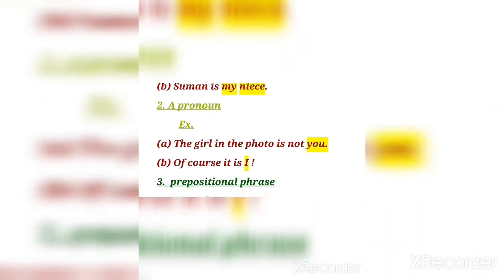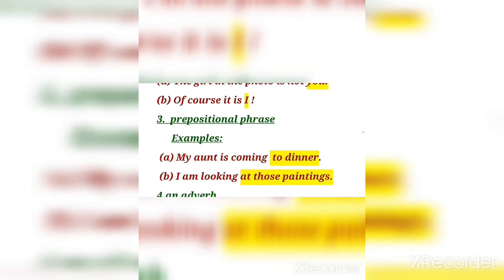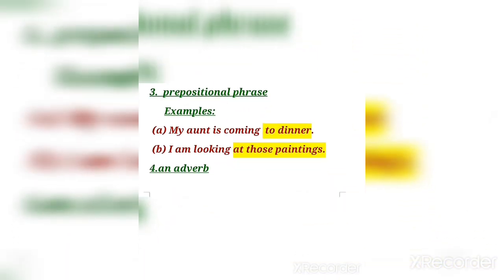Second says a pronoun. It is used as a complement. The first sentence says, the girl in the photo is not you. The word you is a pronoun and also a complement of an intransitive verb. Then the second, of course it is I, and the word I is a pronoun as well as a complement. Third says prepositional phrase. How does a prepositional phrase become a complement? Let us see in the sentence. My aunt is coming to dinner. So you can see that to dinner is a complement that is a prepositional phrase. Second says I am looking at those paintings. This is also a prepositional phrase.